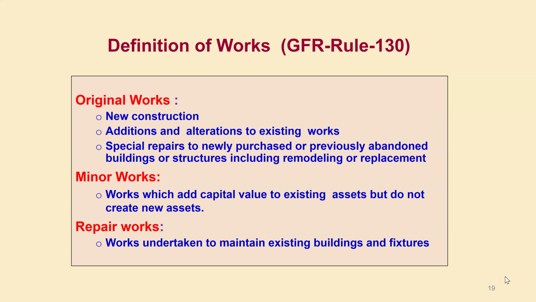Whereas expenditure for repair works, if the amount is very negligible, if the amount is not more than the original value of the assets, then in that case the repair and maintenance cost will be coming under the general contingency budget.